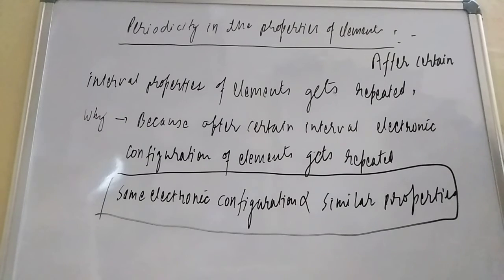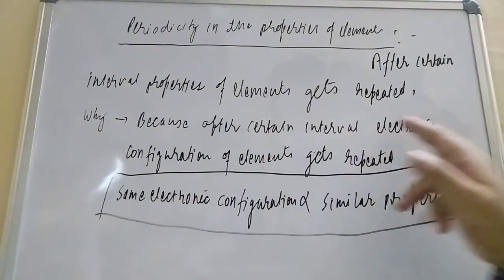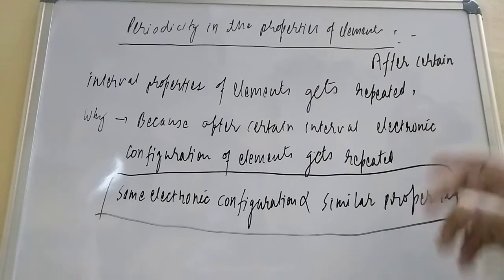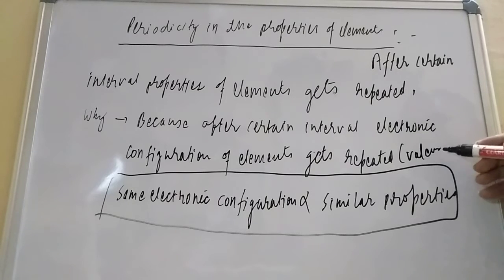Now once more, try to see what is the meaning of periodicity. Periodicity means that after a certain interval, the properties are getting matched. Why are the properties of elements getting matched after a certain interval? Because after a certain interval the configuration of elements gets repeated. Which configuration, student? That is the valence shell configuration. The valence shell configuration is repeated, so their properties also get repeated.